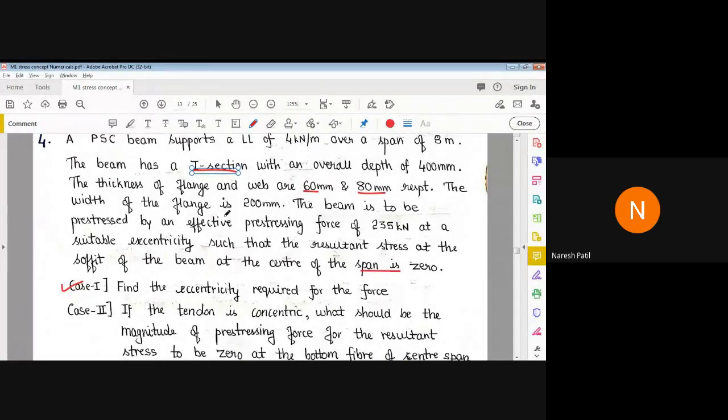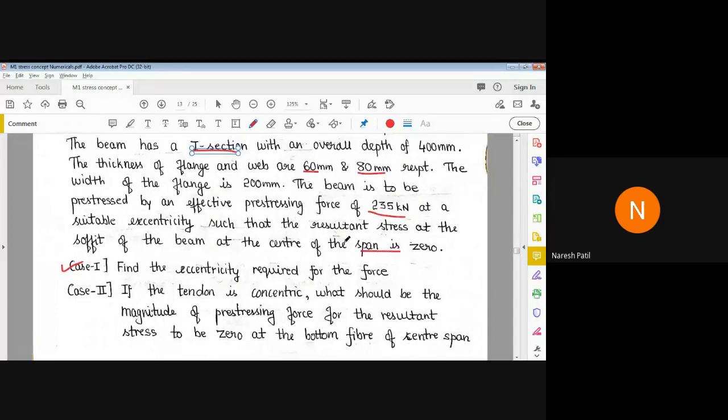The width of the flange is 200 mm, and the beam is to be prestressed by an effective prestressing force of 235 kN, at a suitable eccentricity such that the resultant stress at the soffit of the beam at the center span is 0.